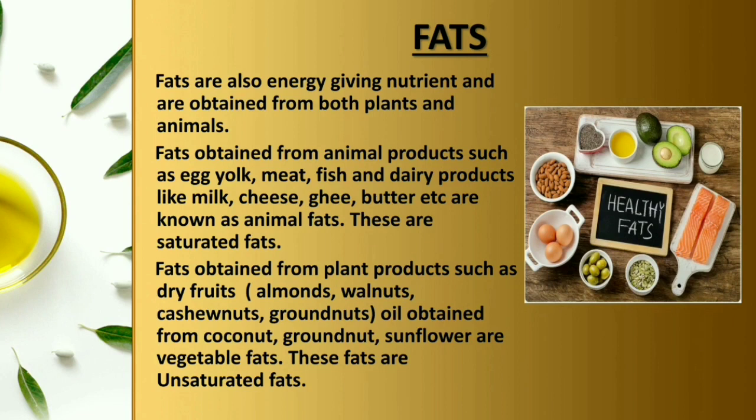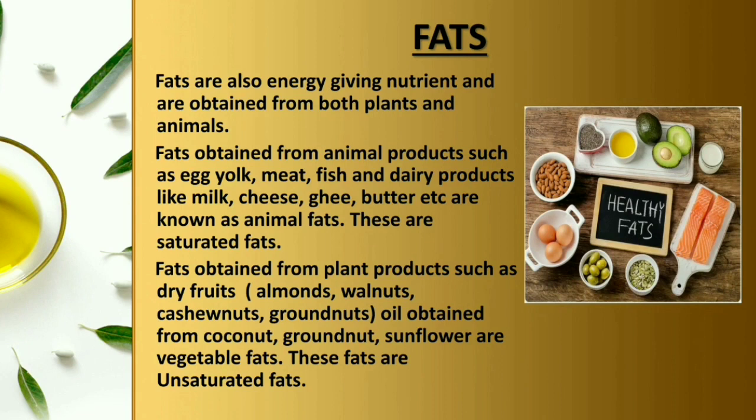Fats obtained from animal products such as egg yolk, meat, fish and dairy products like milk, cheese, ghee, butter, etc. are known as animal fats. These are saturated fats. And fats obtained from plant products such as dry fruits like almonds, walnuts, cashew nuts, groundnuts, and oil obtained from coconut, groundnut, sunflower are vegetable fats. These fats are unsaturated fats.